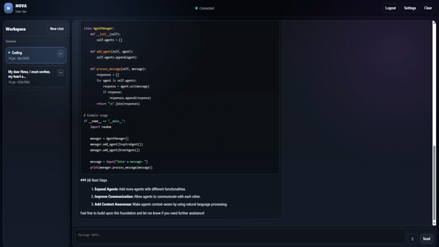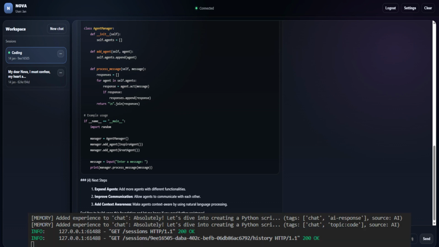4. Next steps. Expand agents. Add more agents with different functionalities. Improve communication. Allow agents to communicate with each other. Add context awareness. Make agents context-aware by using natural language processing.